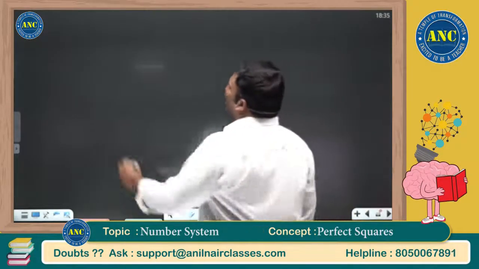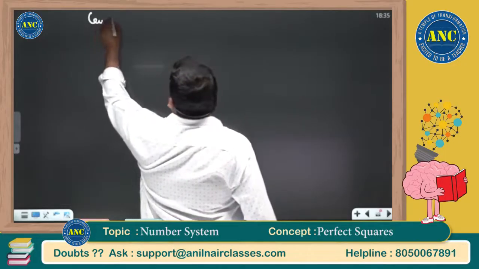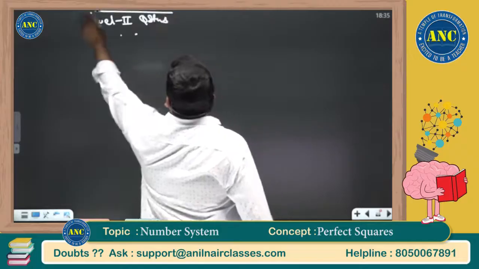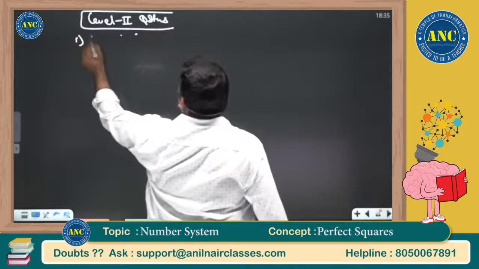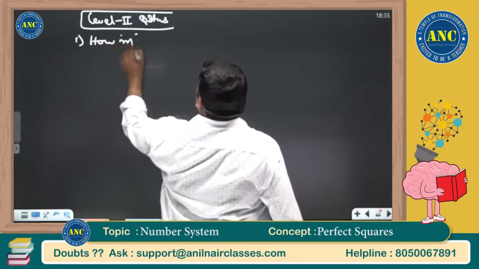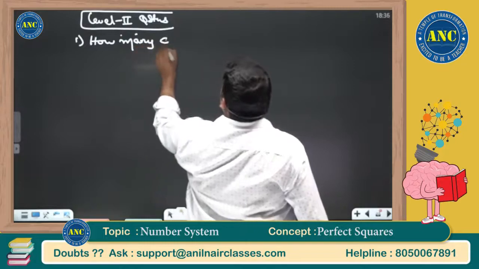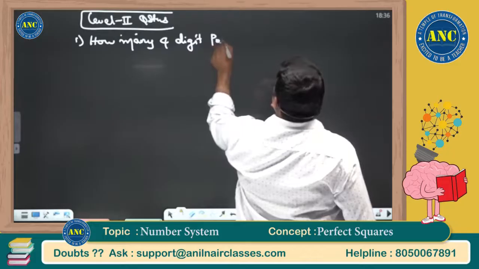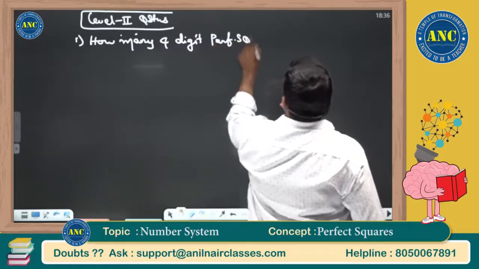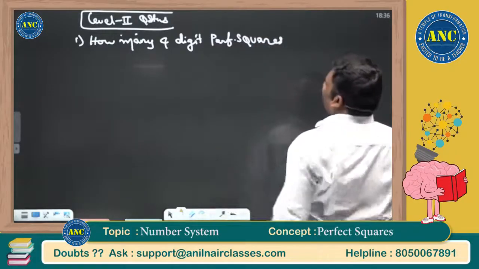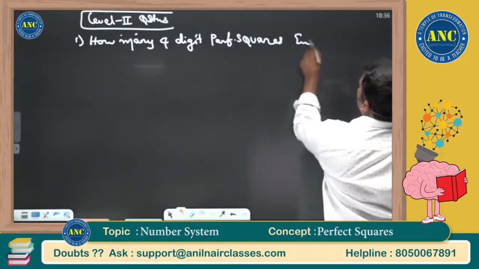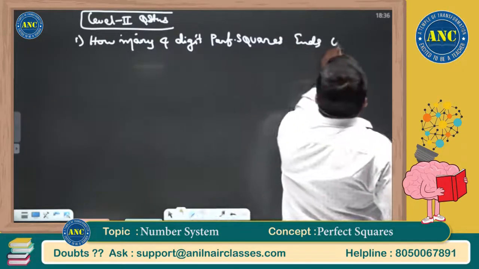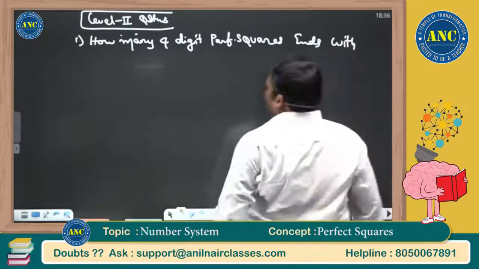Perfect square. Next one. Another question. Level 2 questions. Another 3 to 4 questions which we will discuss. Level 2 questions. First one: how many 4-digit perfect squares end with